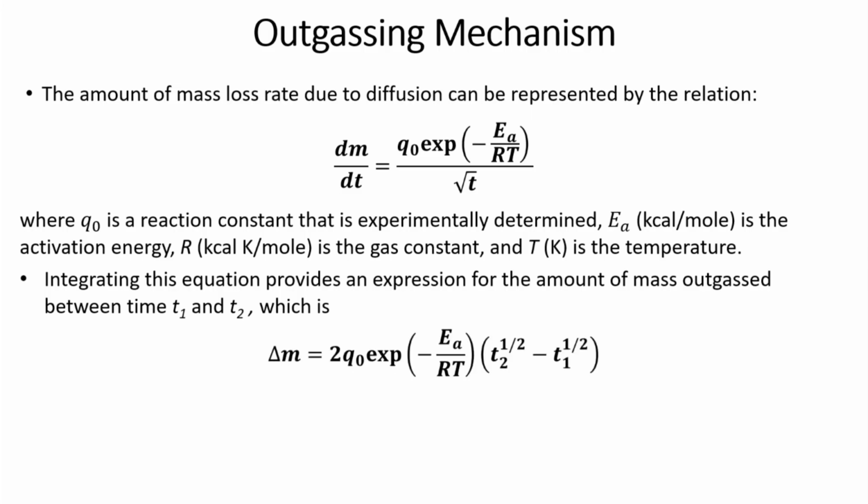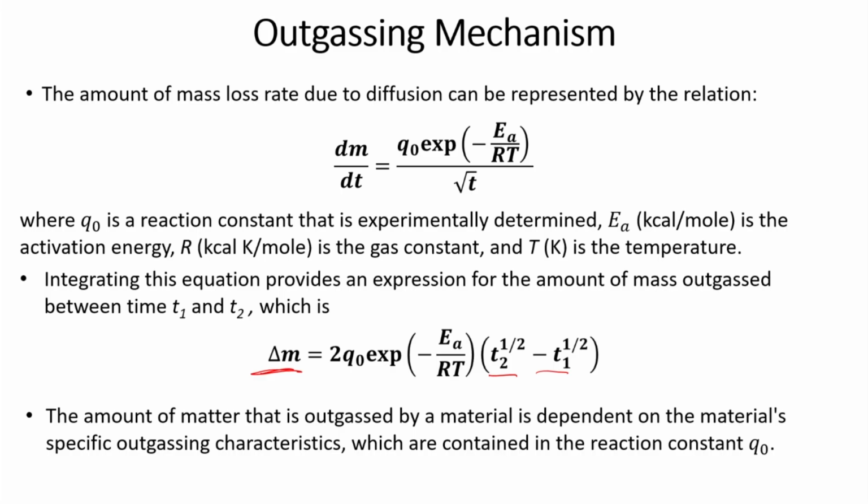This is basically a differential equation. If you integrate this equation, then you can calculate the mass loss between a time duration T1 to T2. So, this expression gives the mass loss between time T1 to T2.